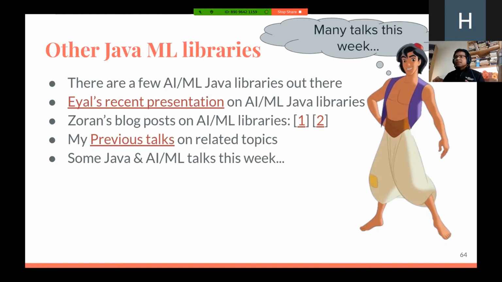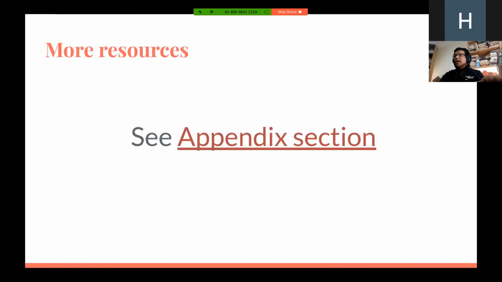And during this week and the coming week, there are going to be lots of different talks at this event itself, and I highly recommend you go and have a look at the schedule and pick such topics for yourself to learn further on this. So I could have added more resources on this slide, but I didn't want to flood it with more links, and so I've added them towards the bottom of this presentation. And if you go to the appendix section, you will find more useful resources there.